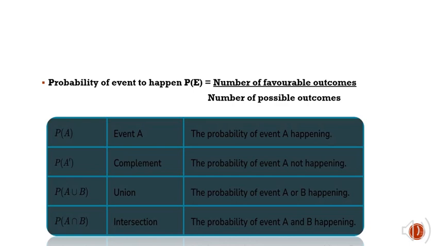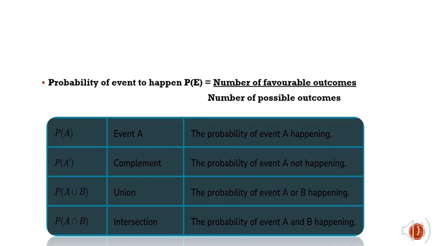So, the probability of tossing a head is equal to 1 by 2, that is 0.5. And taking another example, throwing a dice. The number of possible outcomes is 6 because it has 6 faces. And the number of favorable outcomes throwing a dice one time will be 1. So, the probability of throwing a given face of a dice is equal to 1 by 6.